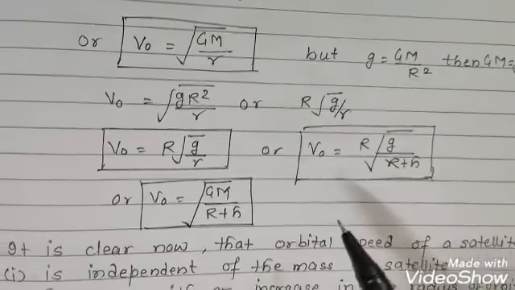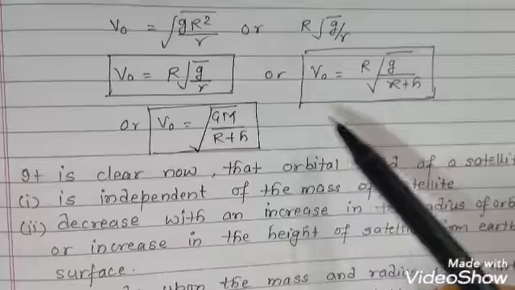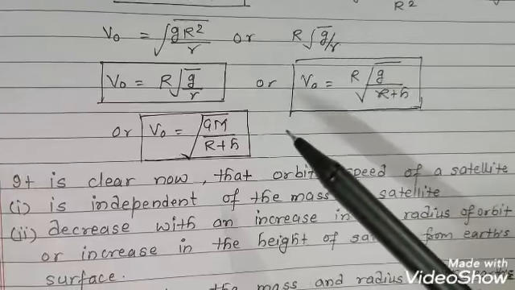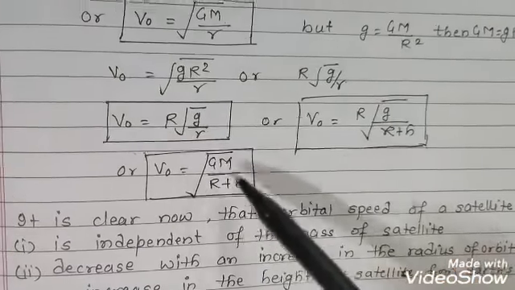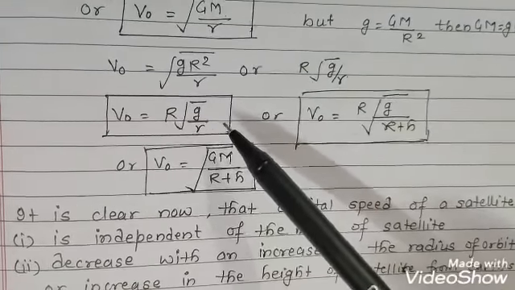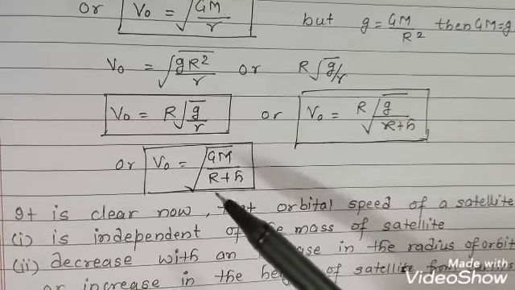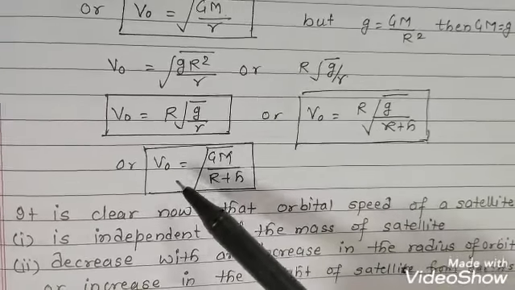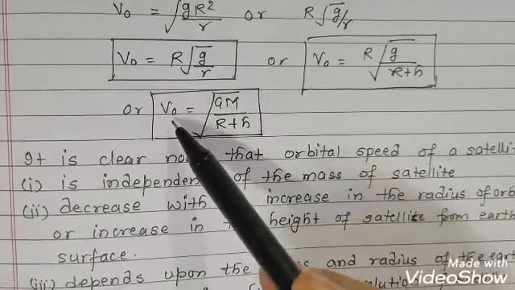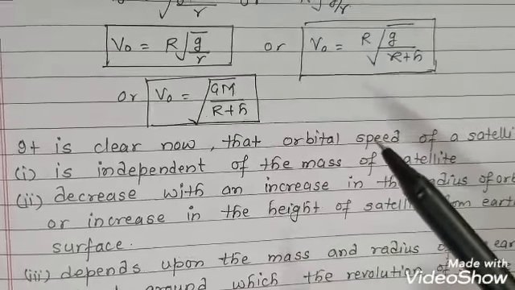Now the important point regarding the orbital velocity: it is clear from this formula that the orbital speed of a satellite is independent of the mass of the satellite. In any of the formulas you can see that there is no proportion, no direct or inverse proportion of the mass to the orbital velocity. So there is no relation. That means the orbital velocity is independent of the mass of the satellite. It will not depend on the mass of the satellite.